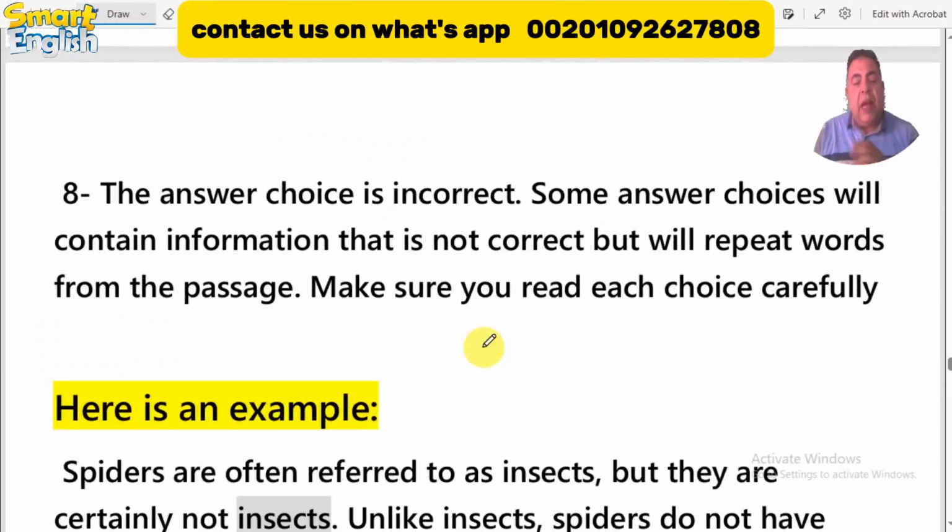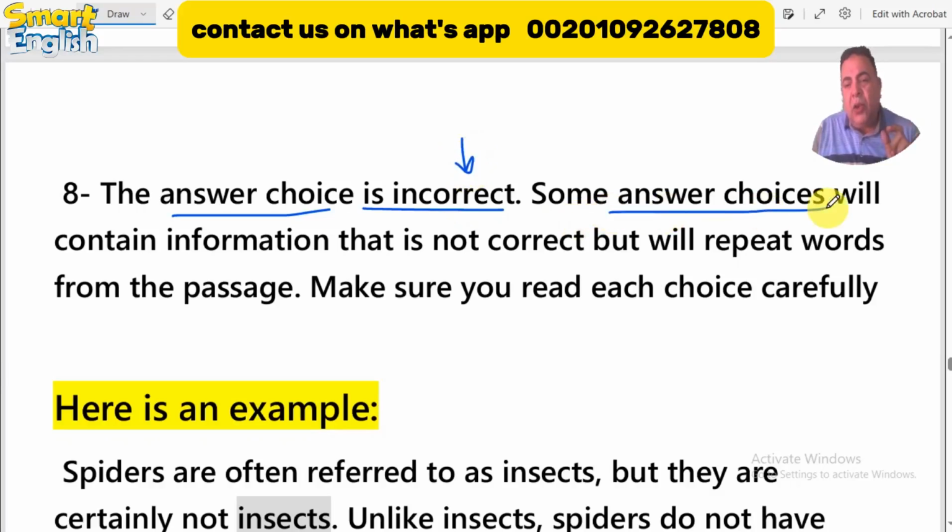Number 8 and the last one. And we will go directly to apply an example to check our understanding of how we can answer the rhetorical purpose question in the TOEFL iBT reading section. Number 8, the answer choice is incorrect. It's clearly in front of your face on the screen that this choice is incorrect.